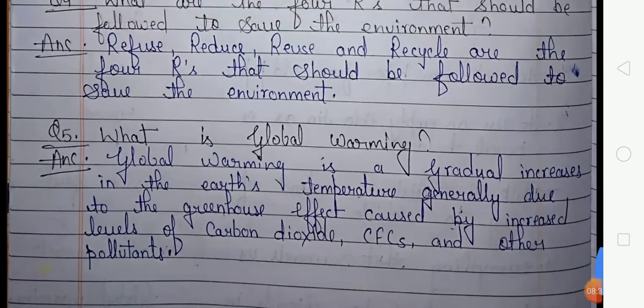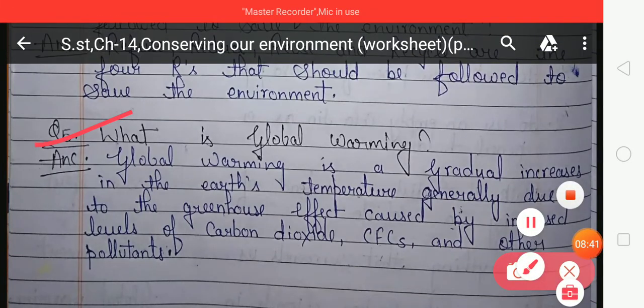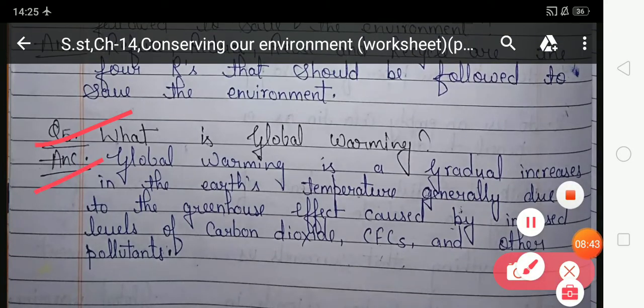Now come on the question number 5. What is global warming? Your answer is, global warming is a gradual increase in the earth's temperature, generally due to the greenhouse effect caused by increased level of carbon dioxide, CFCs and other pollutants. So student, I hope you all understood about the exercises and you have to do this exercise in your CW copy. This is your today's homework.